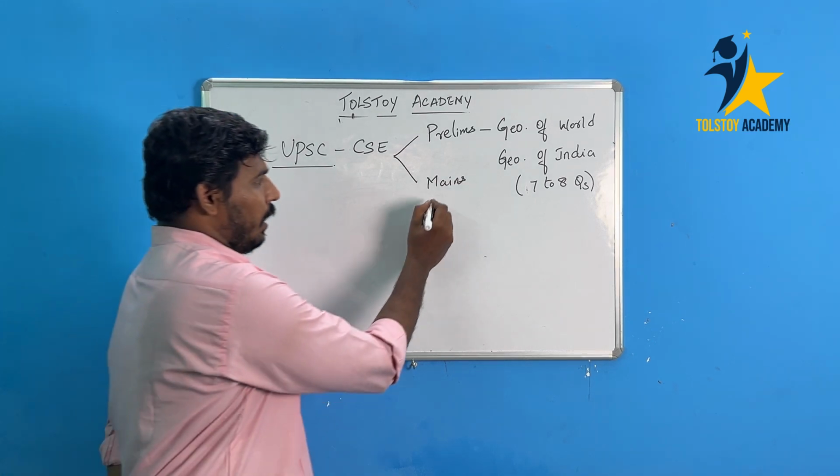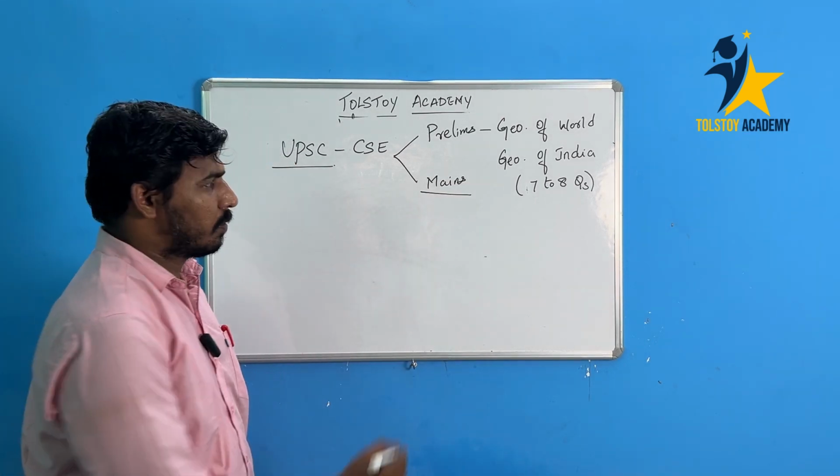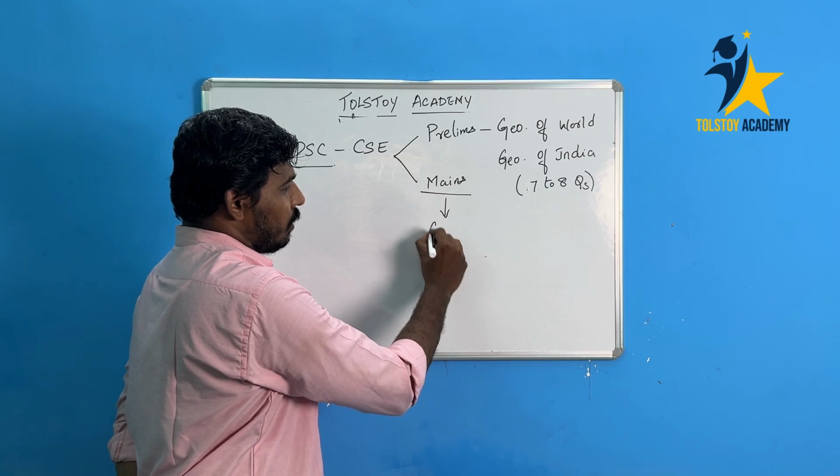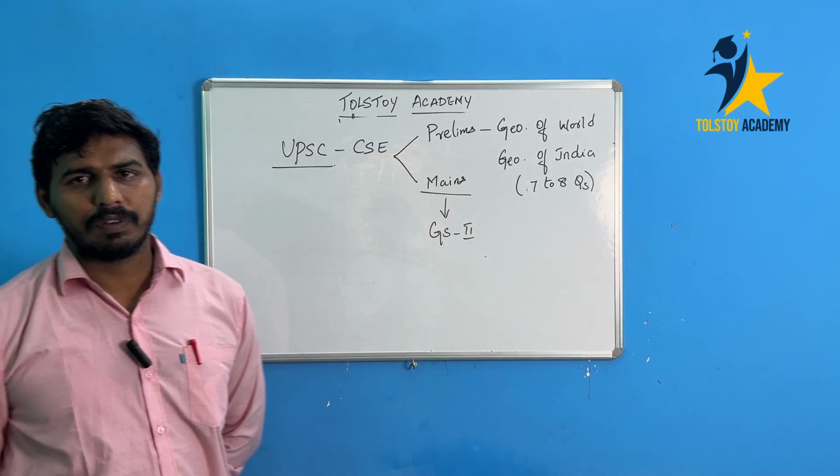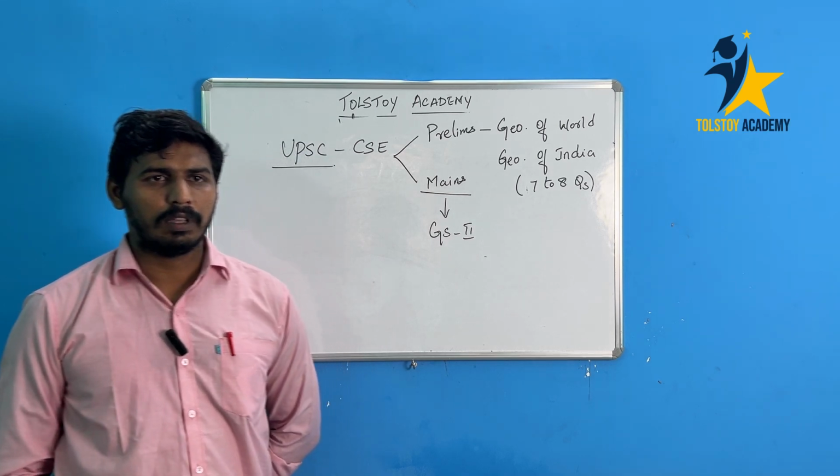India. And at the next level, the mains, we have GS paper 2, which is a combination of history, geography and society.